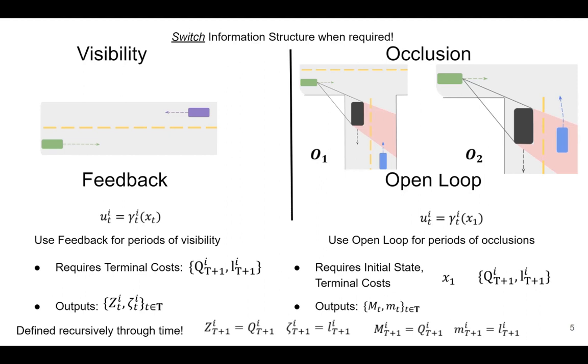Feedback assumes knowledge of states of all players at the current time step, while open loop assumes only the initial state of all agents to be known. In our work, we use feedback to model periods of visibility and use open loop to model periods of occlusions. Note that the output matrices of both feedback and open loop solutions depend recursively through time and utilize the input terminal costs for each player.